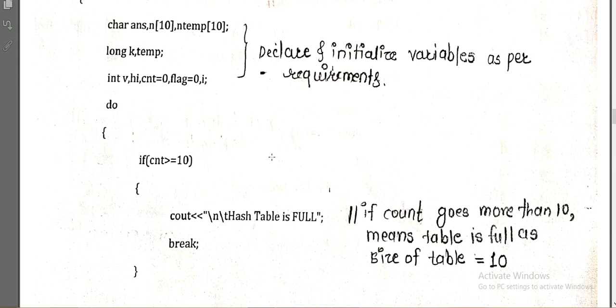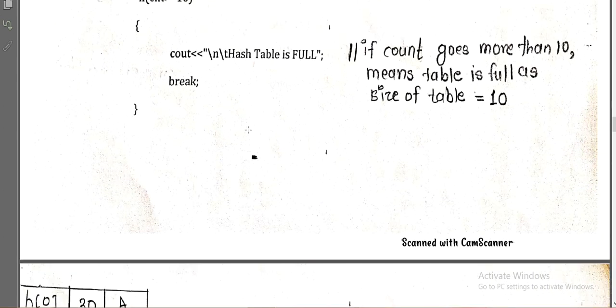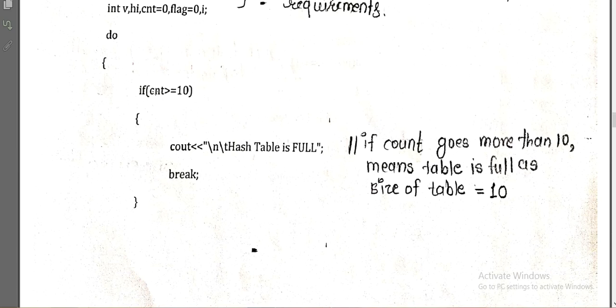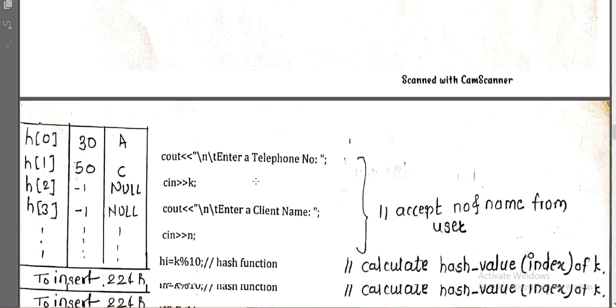In that I am saying if my count goes to 10 or beyond, then we can directly say that the hash table is already full and we have to break, because the size is from 0 to 9, the size of the table is only to occupy 10 entries, so it cannot store more than 10. Count starts from 0, right? So if it is going beyond 10, then we have to mention that the hash table is full and break. No need to insert further; when the count condition is unsatisfied, meaning count is going beyond 10, you have to break by displaying the message that the hash table is full.